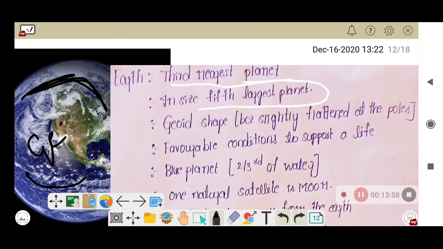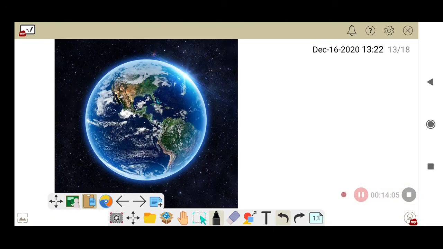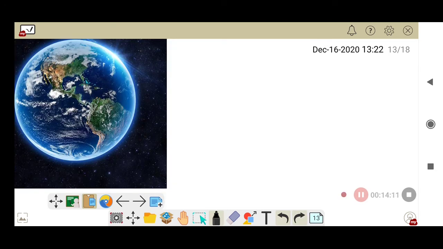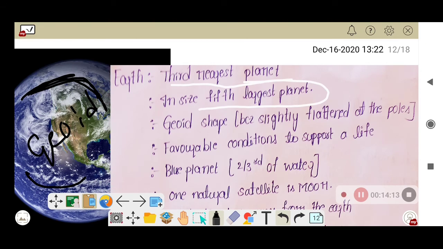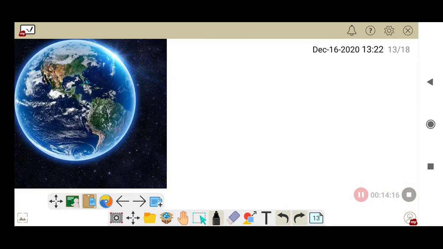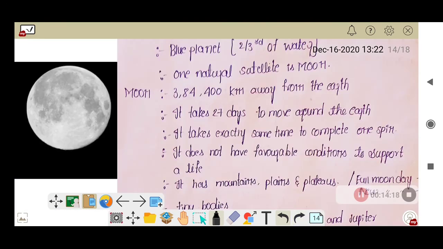And do you know, Earth is also called the blue planet. Why? Because 2/3 of the Earth is covered by water. See like this. So that's why Earth is also called the blue planet. And do you know, Earth has one natural satellite, that is the Moon. See this one. And you know, the diameter of the Moon is 1/4 of the Earth. That means 1/4 of the Earth.